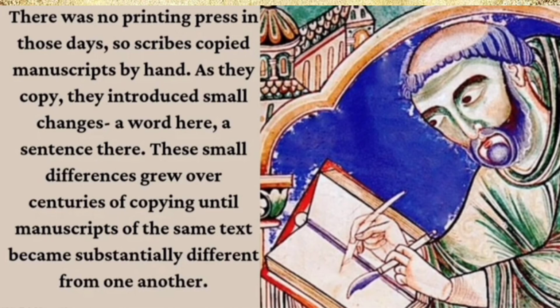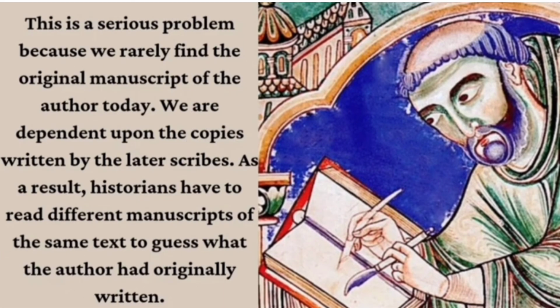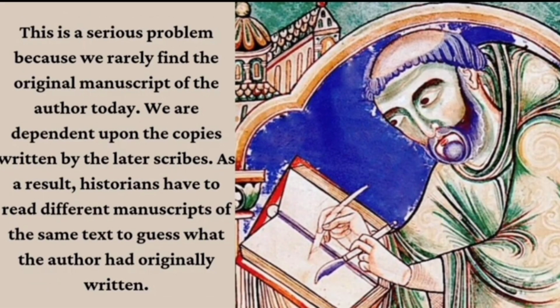As they copied, they introduced small changes, a word or sentence. These small differences grew over centuries of copying until manuscripts of the same text became substantially different. This is a serious problem because we rarely find the original manuscript of the author. We are dependent upon copies written by later scribes. As a result, historians have to read different manuscripts of the same text to guess what the author wrote.